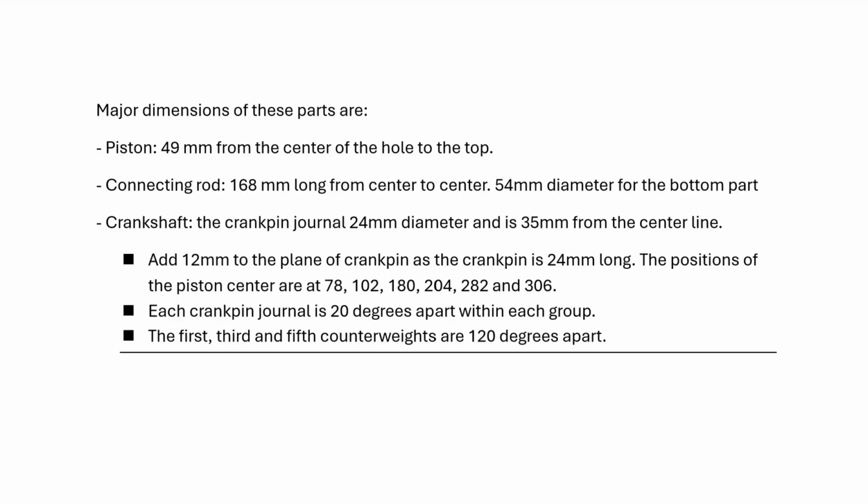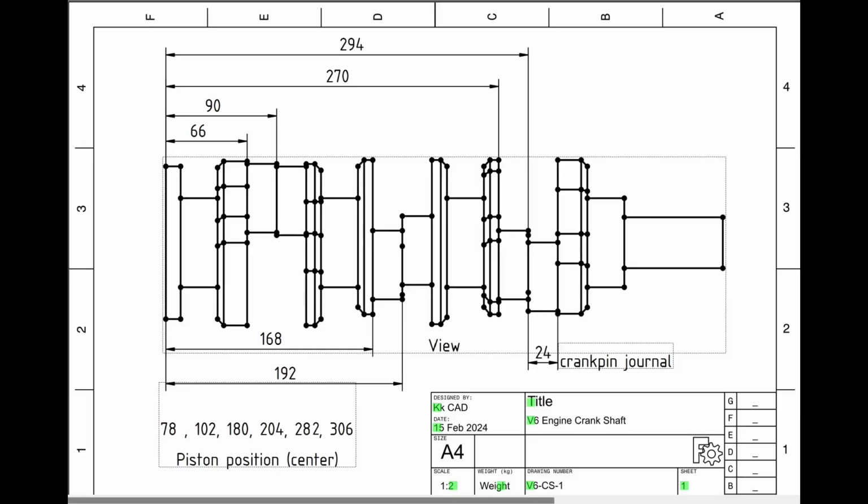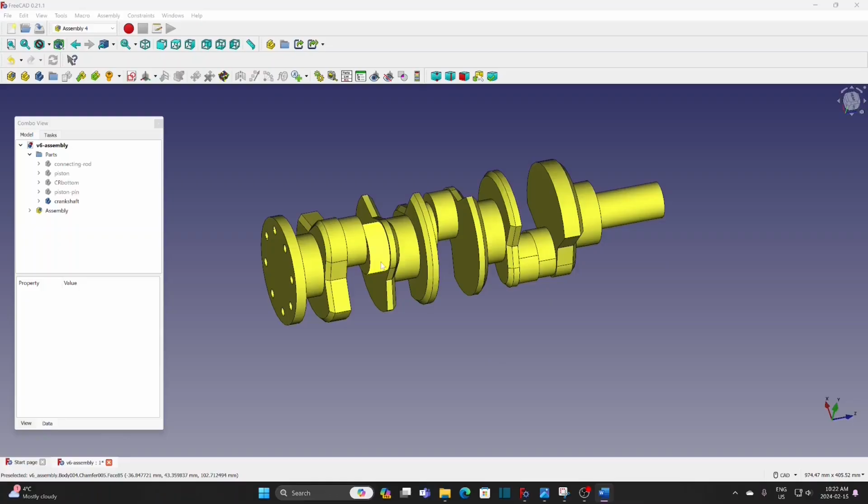Crankshaft, the crank pin channel is 24 mm diameter and is 35 mm from the center line. Add 12 mm to the position of crank pin as the location of the connecting rod. So the positions are 78, 102, 180, 204, 282, 306. Each crank pin channel is 20 degrees apart within each pair. The first, third, and fifth counterweights are 120 degrees apart.